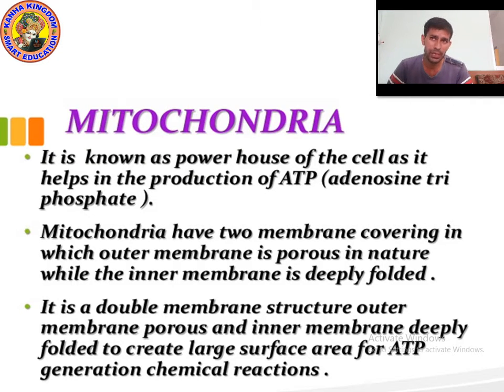So remember kids, mitochondria is known as the powerhouse of the cell, as it helps in the production of ATP. ATP full form is adenosine triphosphate. Mitochondria have two membrane coverings, in which the outer membrane is porous in nature, while the inner membrane is deeply folded. It is a double membrane structure. Why? To create a large surface area for ATP generation chemical reaction. Now let's move on to the next point.